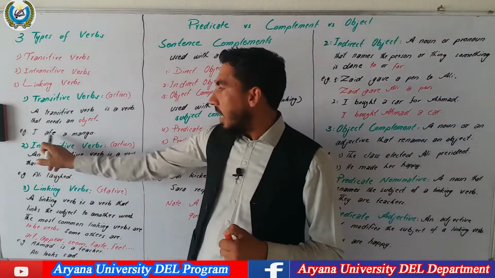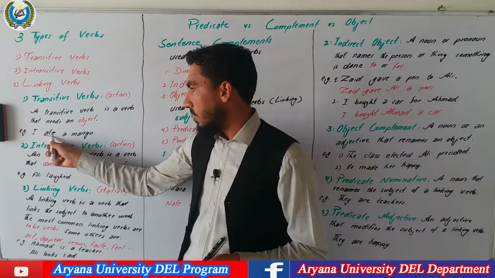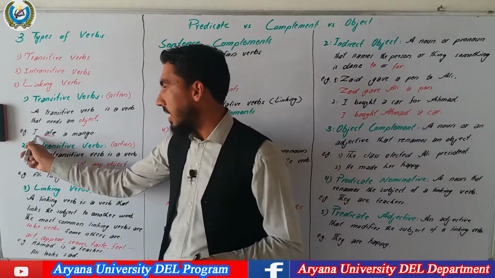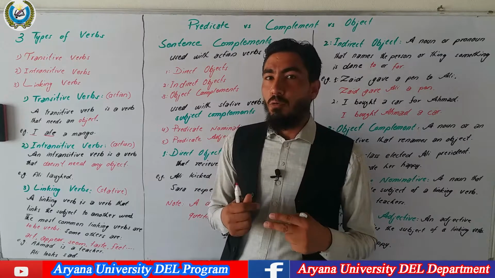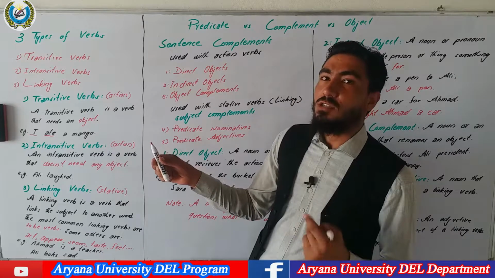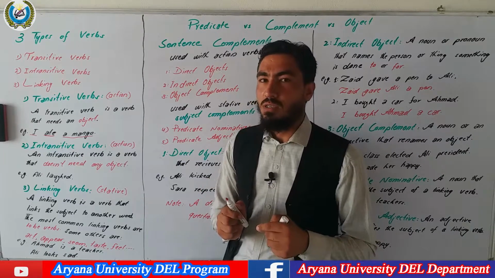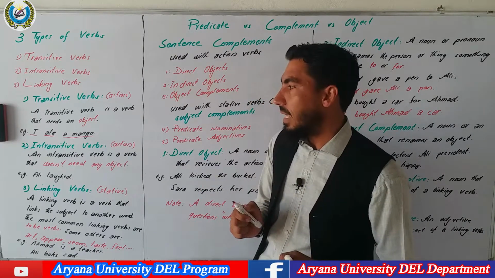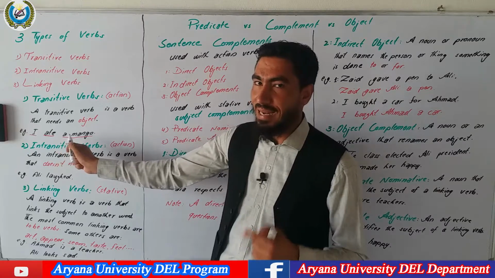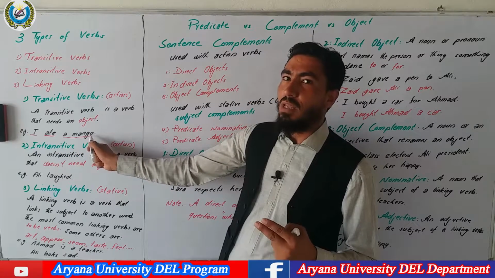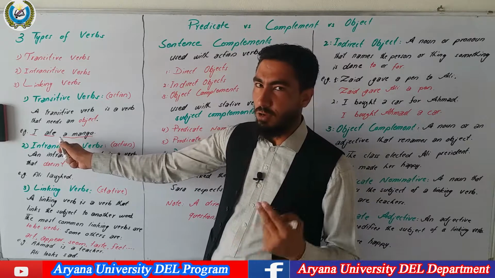Look at the example. I ate a mango. The verb in this sentence is ate, which is the second form of the verb eat, and the subject of the sentence is I. If I simply say I ate, there is a question: what? You ate what? So without using the object in this sentence, the sentence is incomplete. So a mango, which is a noun, is considered an object in this sentence because it completes the meaning of the verb. I ate a mango. So the verb ate is a transitive verb in this sentence. Why? Because it needs an object. Without using an object, the meaning of this sentence is incomplete. That's why we should use an object after a transitive verb.